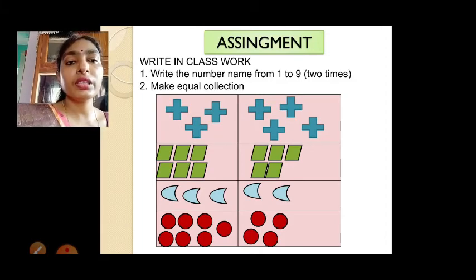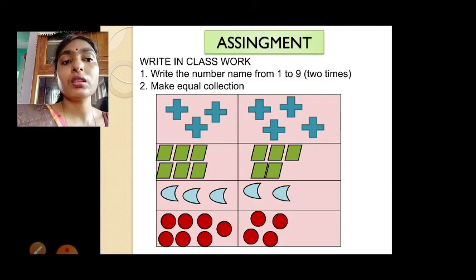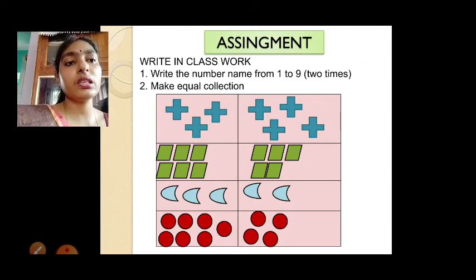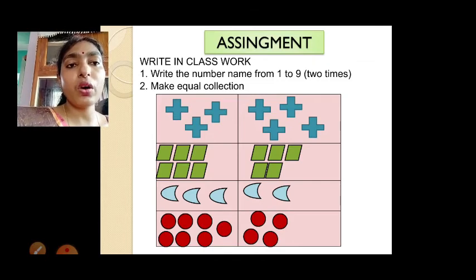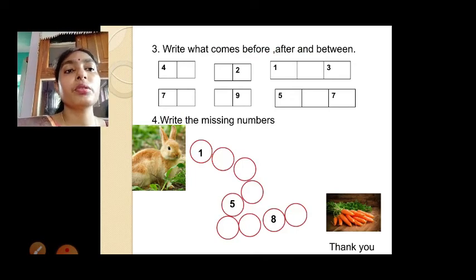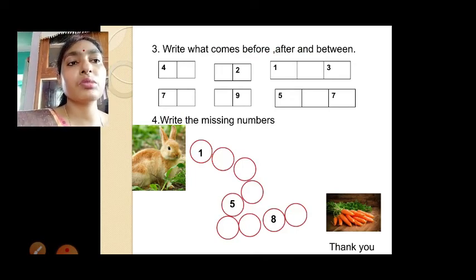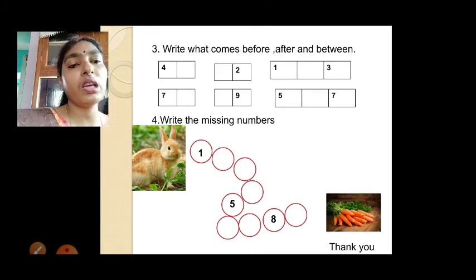Okay, now already we have seen in the textbook that make equal. See, in this 3 plus sign is there, here 4. So in this way you have to make it equal. Similarly you will count and make equal by drawing. Okay, this is very easy. You can draw in your notebook. Okay, next one, you have to write what comes after, what comes before, and what comes in between. So neatly you will write. I have given, you have to draw the box neatly and write.